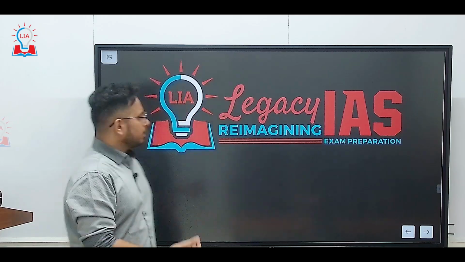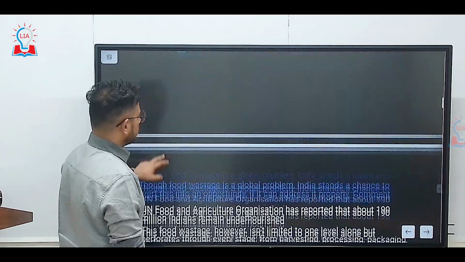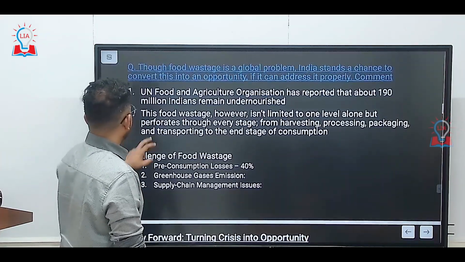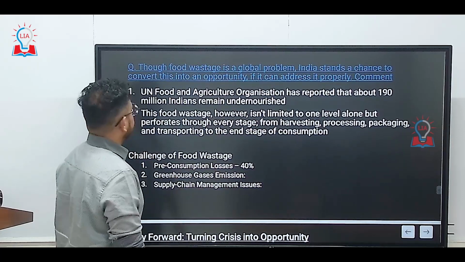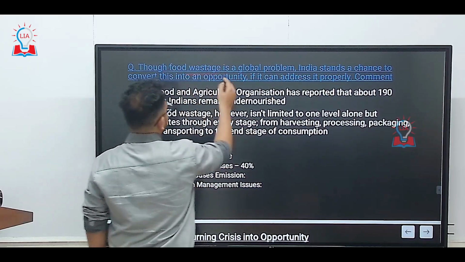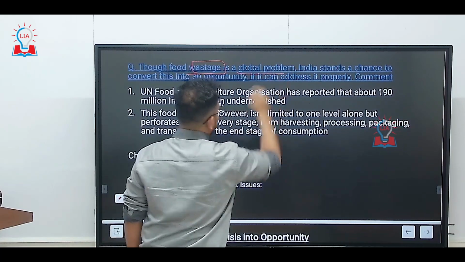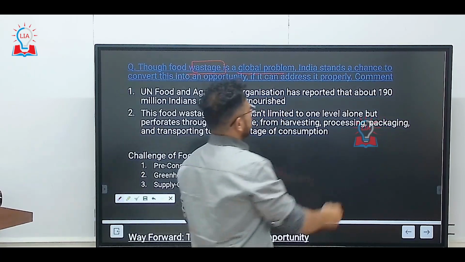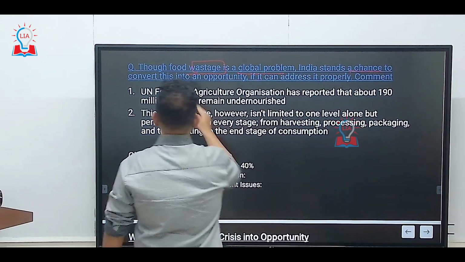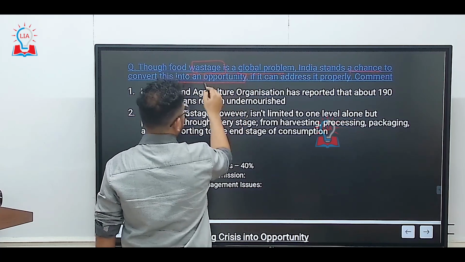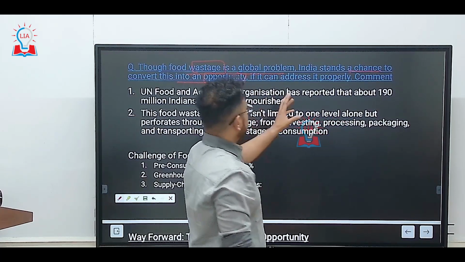So without wasting any time, let's begin with the question for today. The question says, though food wastage is a global problem, India stands a chance to convert this into an opportunity if it can address it properly.